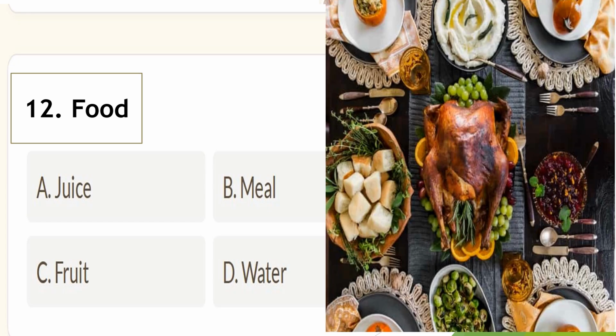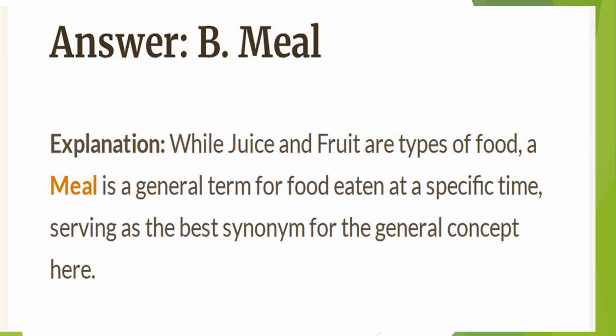Food. Juice, milk, fruit, water. Correct answer is meal. While juice and fruit are types of food, a meal is a general term for food eaten at a specific time, serving as the best synonym for the general concept here.